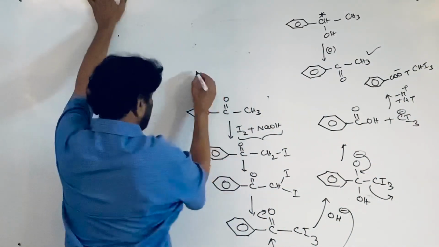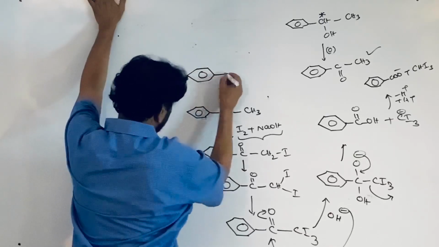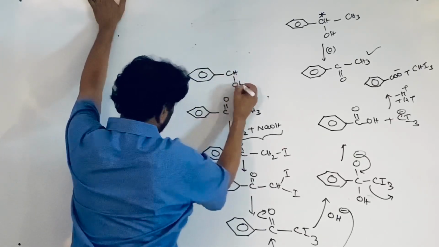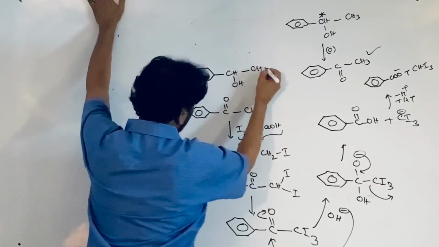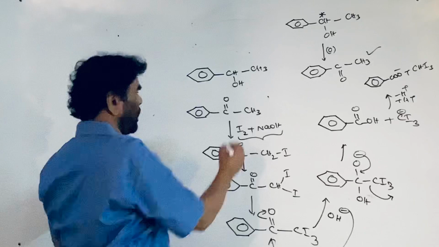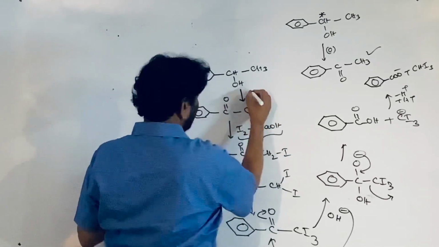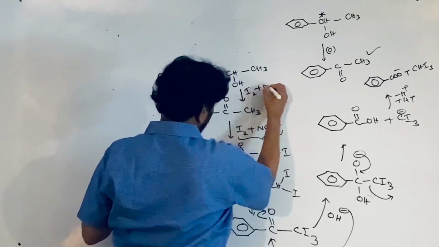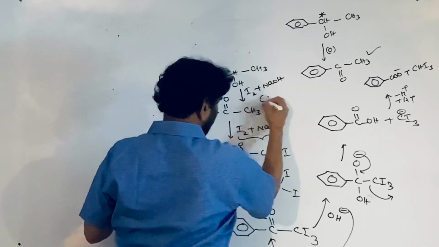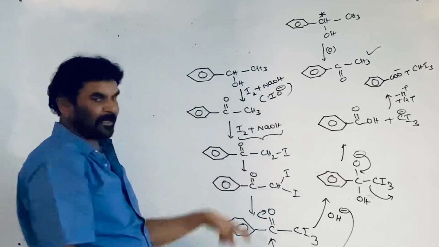Let me take this one. This is phenyl ethyl carbinol, nothing but ethyl alcohol with a phenyl group, phenyl ethanol. This is iodine plus sodium hydroxide, an oxidizing agent. I told you, hypohalite ion is the oxidizing agent.